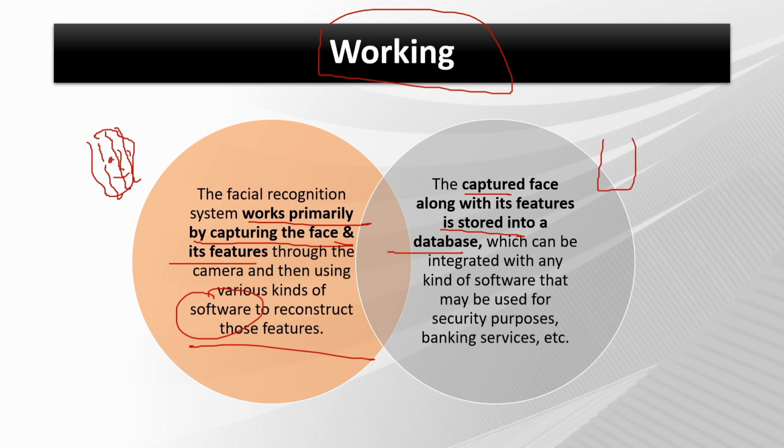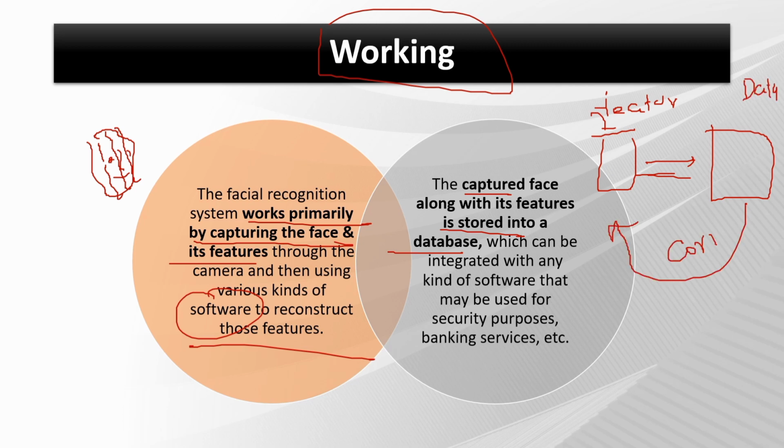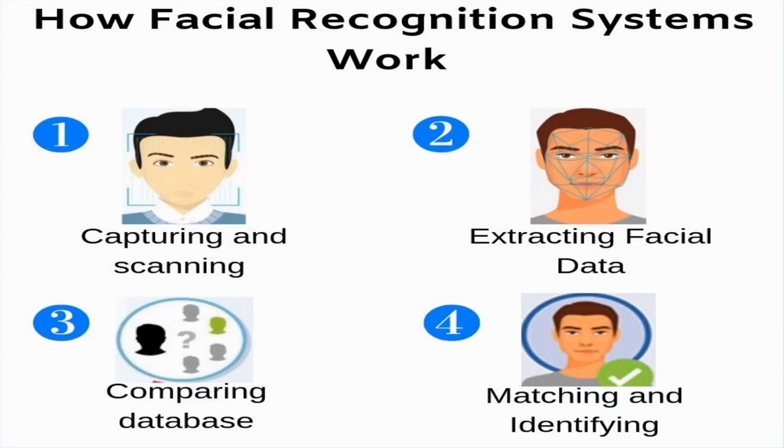First it captures the necessary features. The features are firstly captured, then they are looked into with the database, and any correlation from this database is looked up. It is by using this procedural aspect that facial recognition technology is mainly used. So this is how the working goes on. Firstly, capturing and scanning of the face, then extracting the facial data, then comparing it with the existing database, then matching and identifying. This is the main procedural aspect of facial recognition technology.